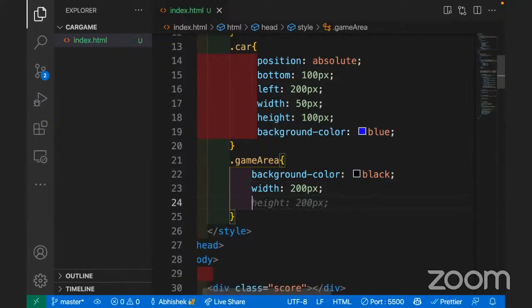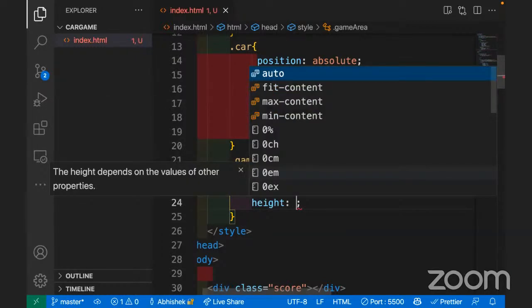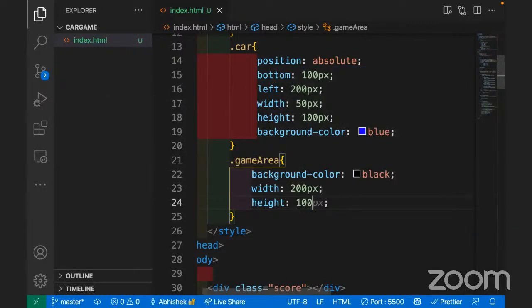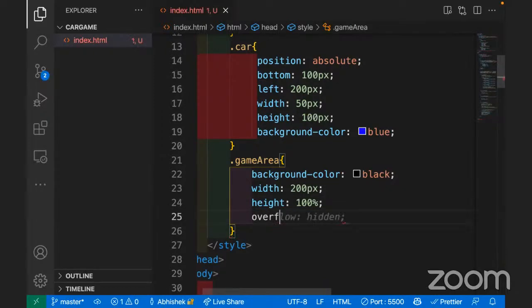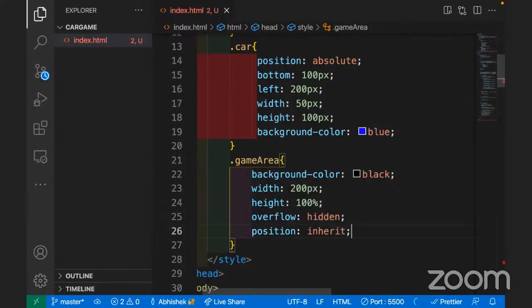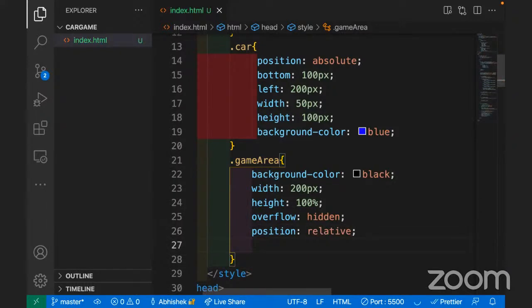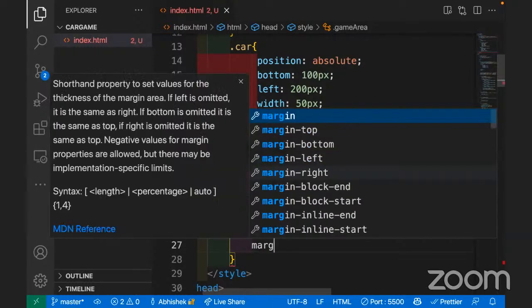Height will take the complete height, so height will be 100%. Overflow will be hidden. Position, I guess let's go with position relative. And then margin, let's go for it.